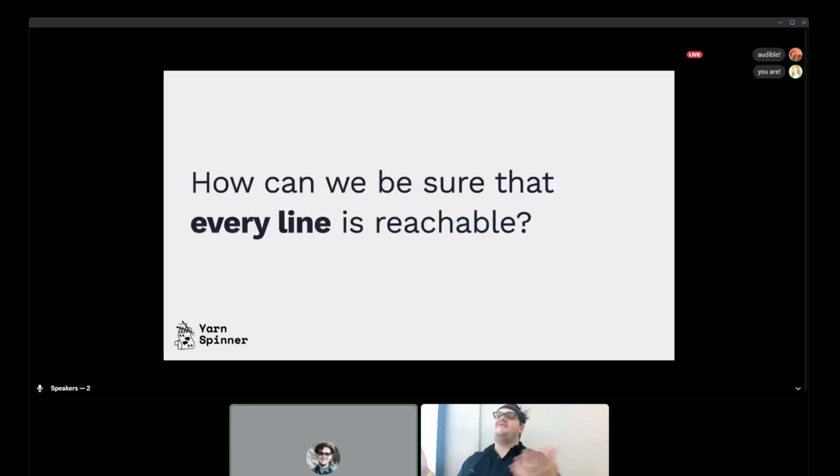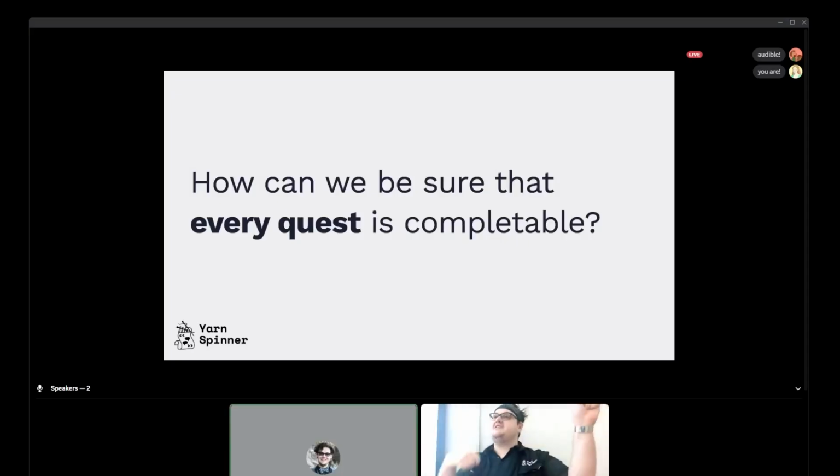One of them is, how can we be sure that every part of the game, every line of dialogue, every piece of text you've written is reachable? And the other one is, how can we be sure that every quest, or everything you want to do in the game, has a valid path from start to completion? Not necessarily in one run, although that might be something you want, but in general, in concept, you want to make sure that everything you've created is somehow reachable in some way.